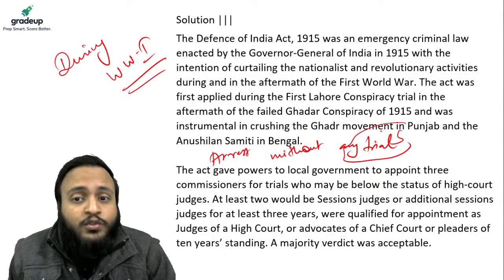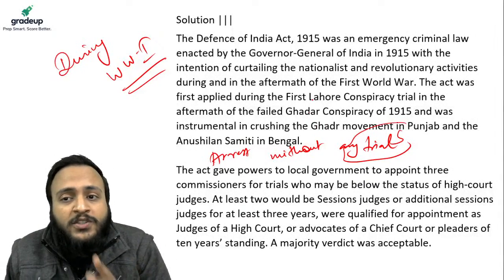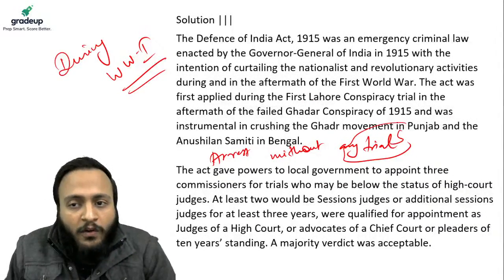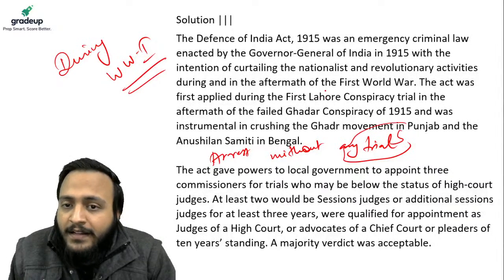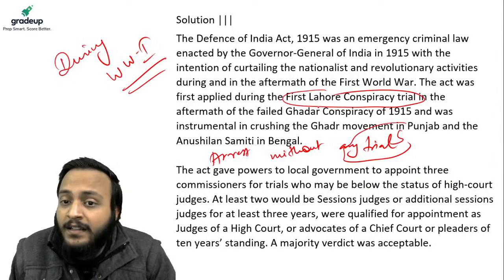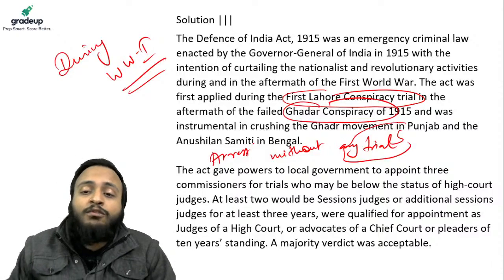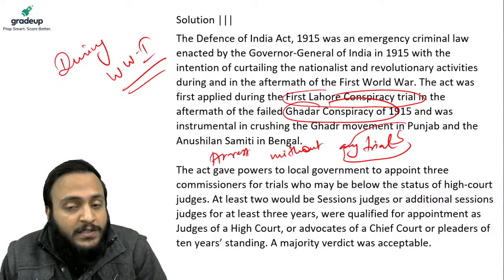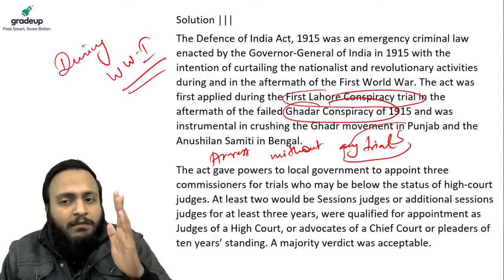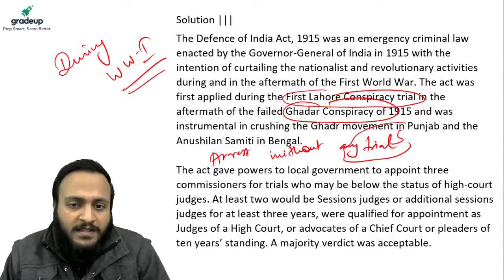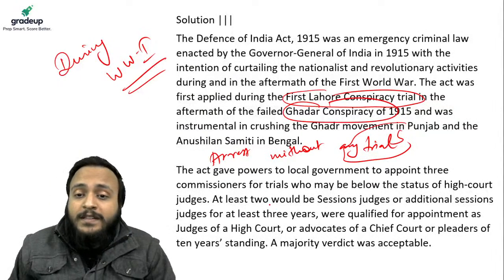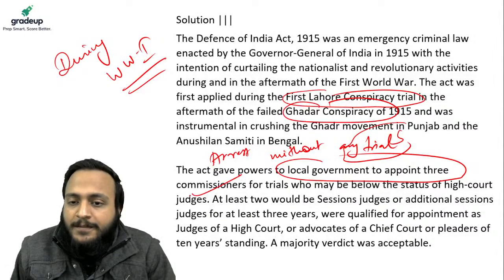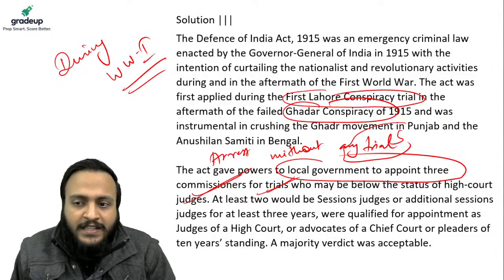Guys, this may also be a question: which was the first application of this particular act? Obviously it was first applied during the first Lahore conspiracy, that is the Ghadar conspiracy, and therefore many people think that it was just for the Ghadar, but it is wrong. It was not just for the Ghadar conspiracy, however first applied against it. And the feature was that it gave the power to the local government to appoint 3 commissioners for the trial of any such cases.